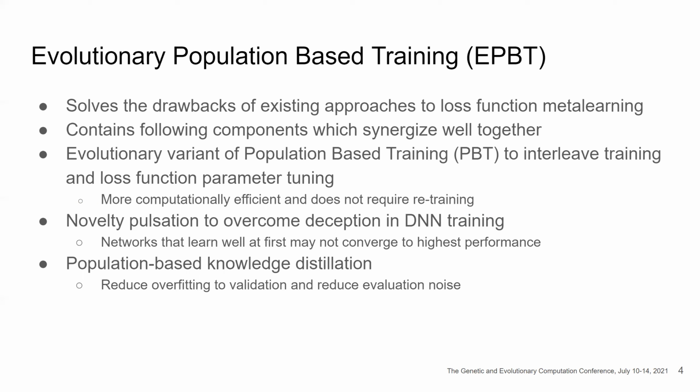The second component is novelty pulsation, which is used to overcome deception in DNN training. Networks that learn well at first may not converge to the highest performance. The third component is population-based knowledge distillation. This allows us to reduce overfitting to the validation set and reduce evaluation noise.